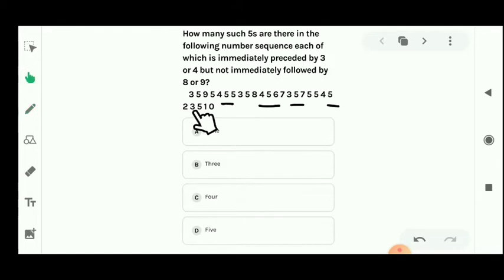Now let's see the next 5. You can see before the 5 3 is here, and after the 5 1 is here, so we can take this one also. So let's count the 5s. 1 2 3 4 and 5, 5 5s are there. So which option is right? D option. That means 5 option. Let's see the next question.